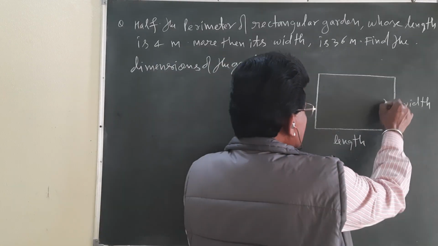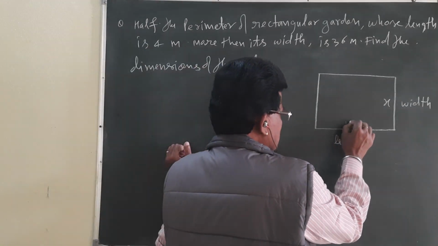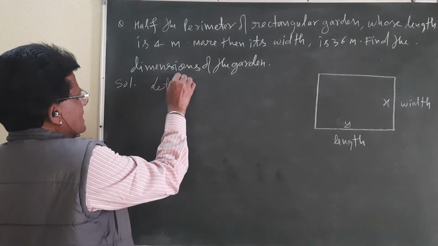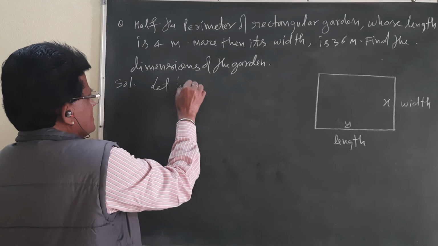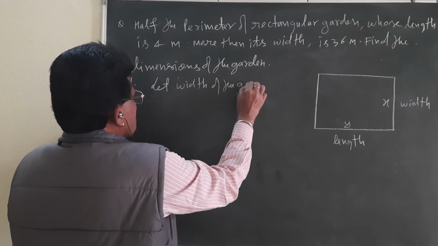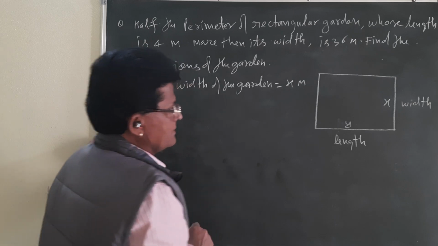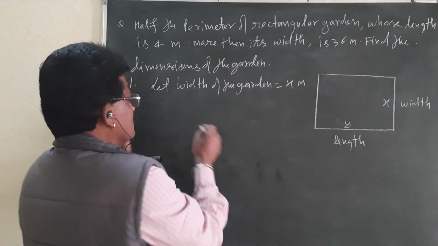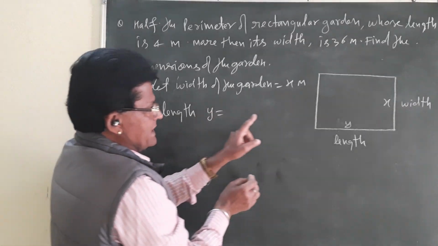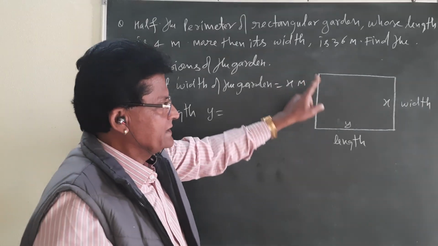Let the width be x, and length be y. I am just going to explain. Solution: let the width of the garden be x meter. Then the length of the garden, that is to be denoted by y, will be equal to, as per the given condition, 4 more than the width.